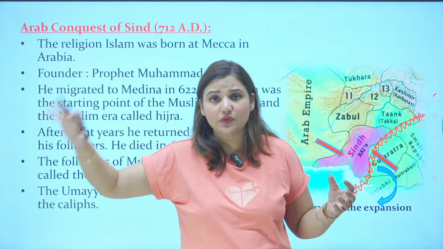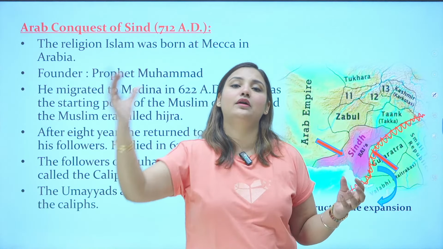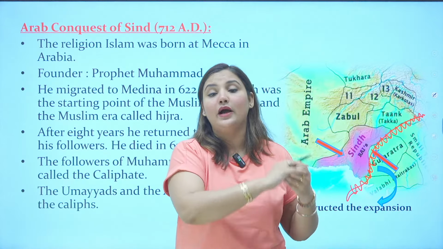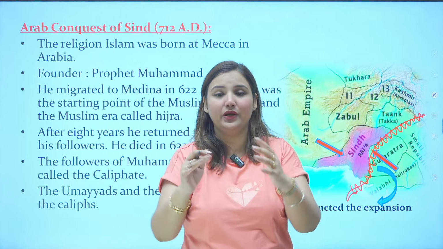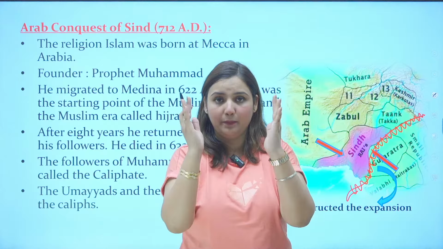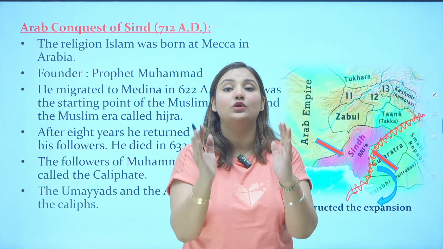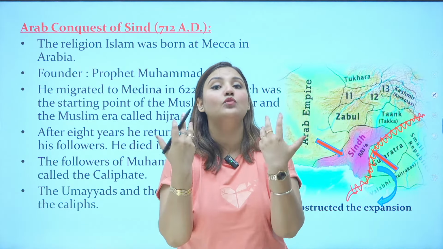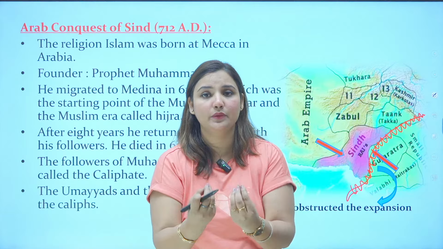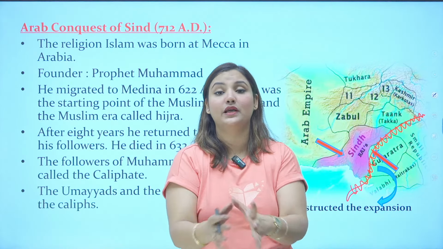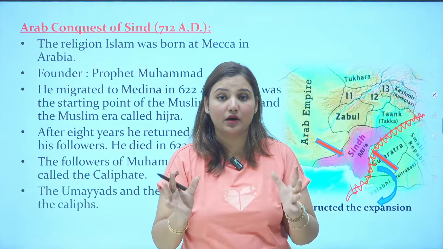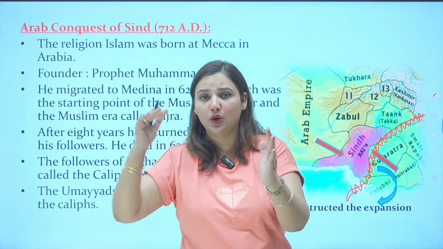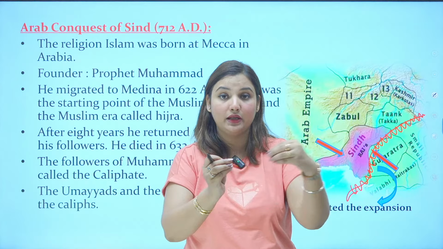But these Western countries could not have direct contact with the Indians. Why? Because in between East and West, there was a middleman in the Middle East. Who are they? The Muslim invaders. The Muslim rulers became the middlemen from Arabia. They used to stop Western traders from going directly to the East.